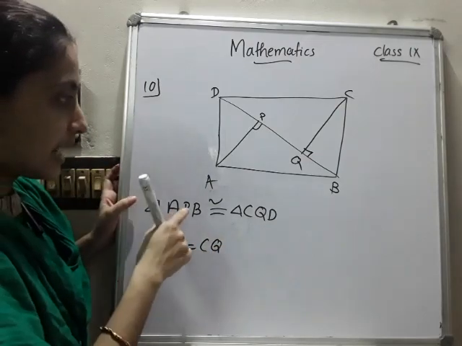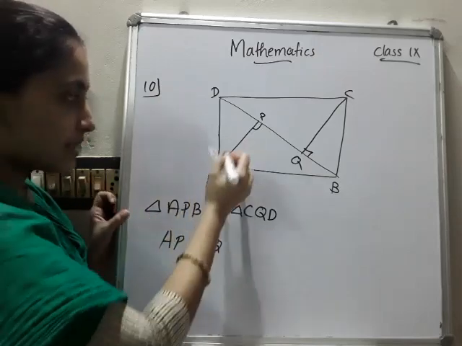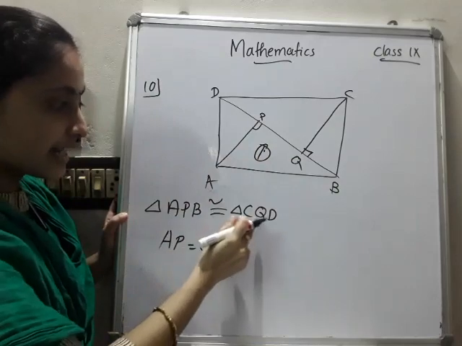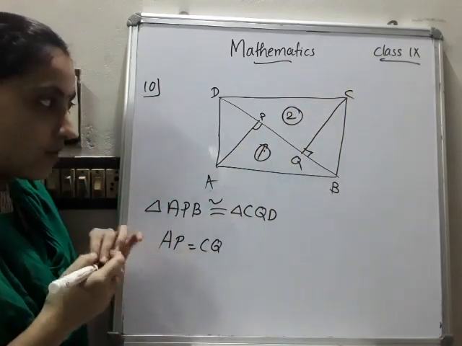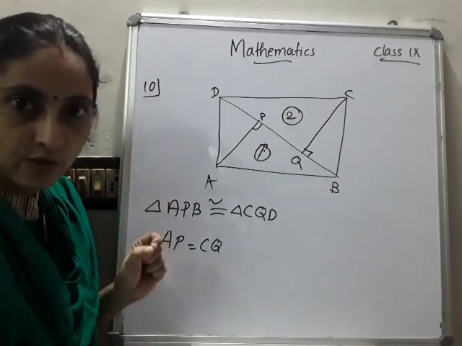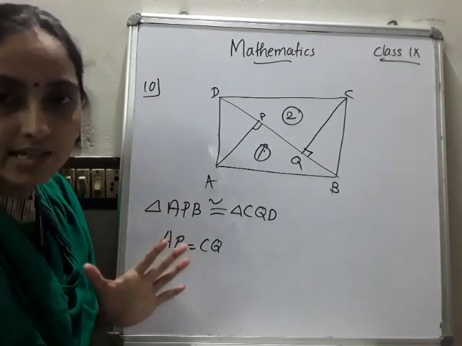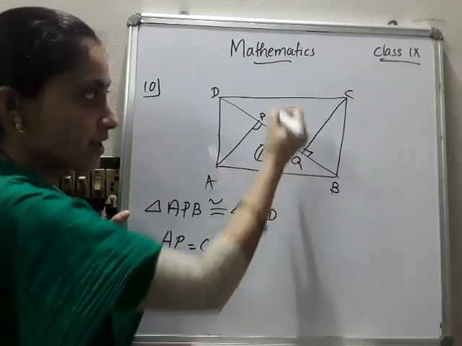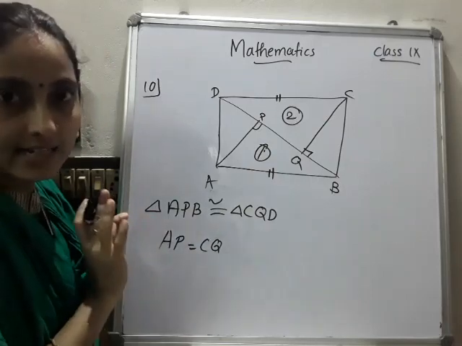Triangle APB means you have to find the triangle from this picture. APB is this triangle. Then CQD is this triangle. Whenever a question is given, you have to go through each and every point carefully. Given that it is a parallelogram, what is the speciality of a parallelogram? Its opposite sides are equal and parallel. So we can say AB is equal to CD. One condition you got.